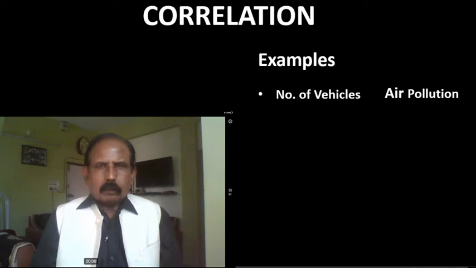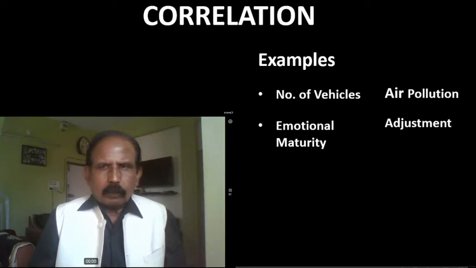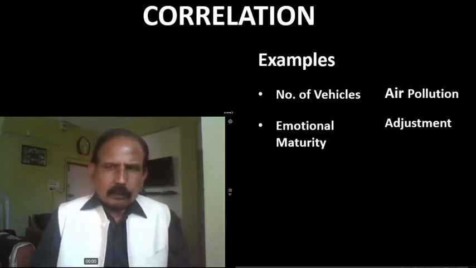Here on the screen you can see the example is given in which two variables, number of vehicles and air pollution, are given. These two have a cause and effect relationship because as the number of vehicles increases, the air pollution will also increase, and if the number of vehicles decreases, then air pollution will also be minimized.